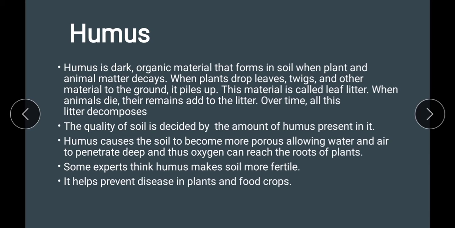This humus is very important as the amount of humus present in the soil decides the quality of the soil. Humus causes the soil to become more porous and allows water and air to penetrate deep. And as it allows the air to penetrate deep, more oxygen can reach the roots of the plants, which is very important. Humus makes the soil more fertile and helps prevent diseases in plants and food crops.